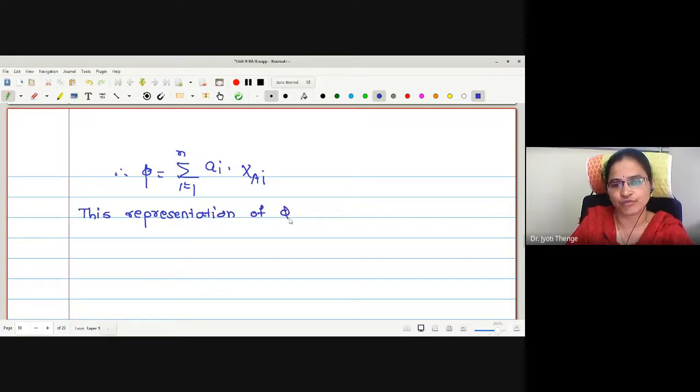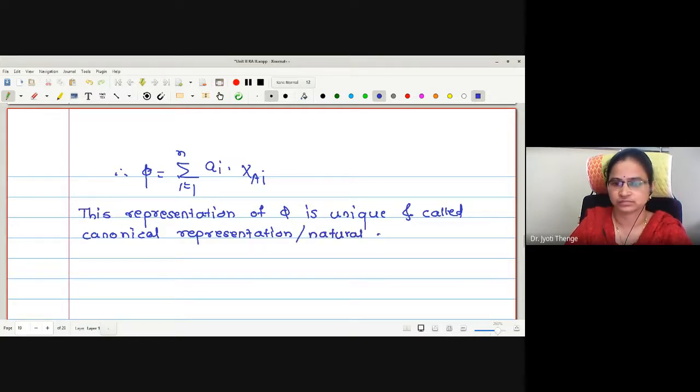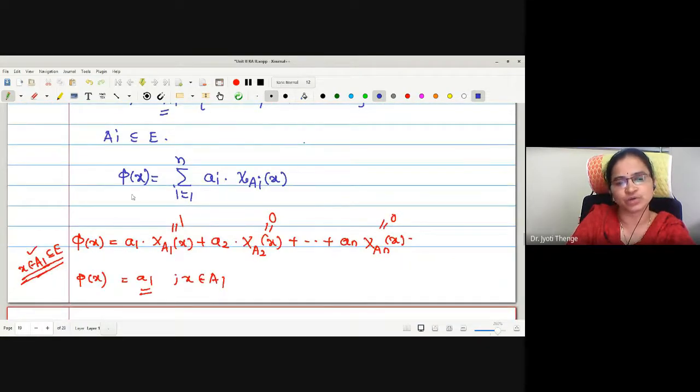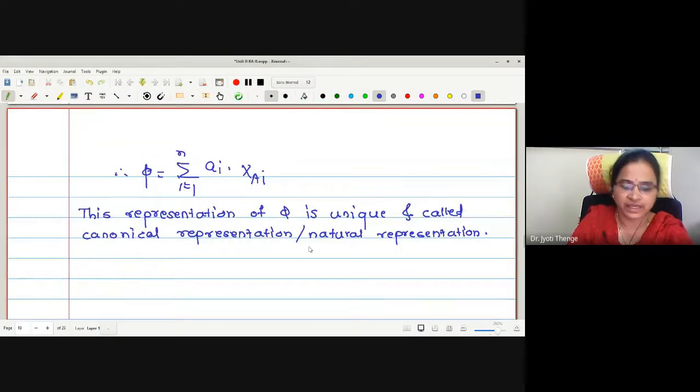This representation of phi is unique and is called the canonical representation, or natural. You can say canonical or natural. Why is it natural? Because we have just made use of the definition of phi and the characteristic function in order to write phi in terms of the characteristic function. This is natural. We have not made any extra effort.